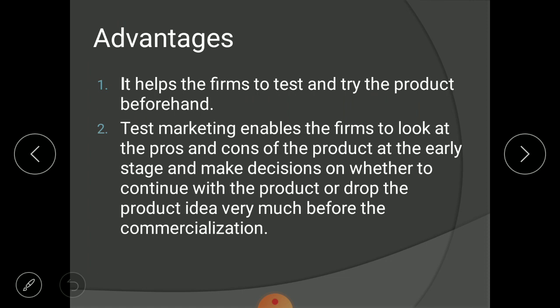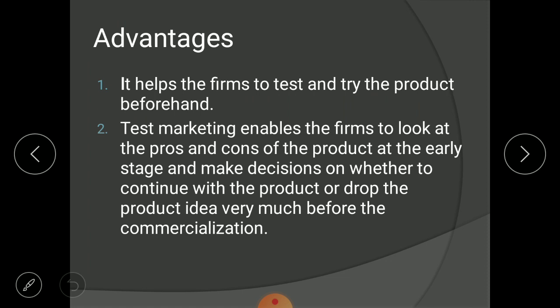It will help you to test your market, to test your product, and it will help you to know the reaction to the product beforehand. Then secondly, test marketing enables the firm to look at the pros and cons of the product. When you are launching a product, if consumers like it, then there is a brighter side of your product. And if consumers don't like it, then definitely some limitations, some cons are there with your product. At an early stage, you can make a decision on whether to continue with the product or drop the product idea very much before the commercialization.